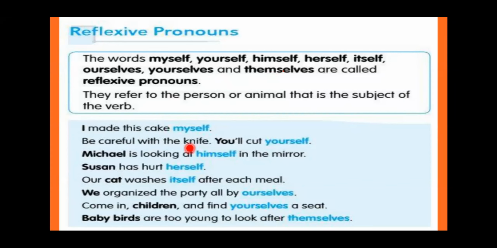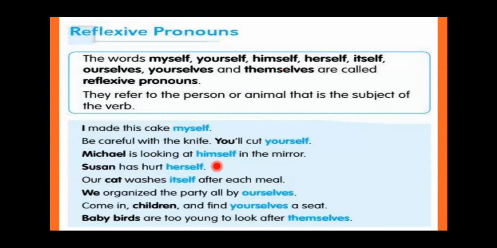Be careful with the knife. You will cut yourself. ध्यान दो वरना आपका हाथ कट जाएगा. So here yourself is again a reflexive pronoun. Michael is looking at himself in the mirror. So here himself is a reflexive pronoun.